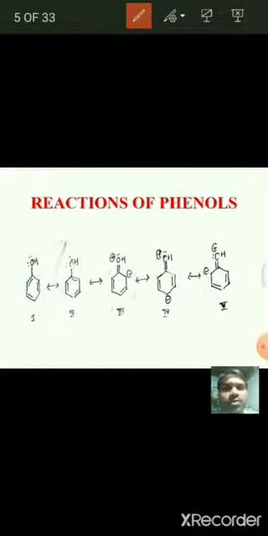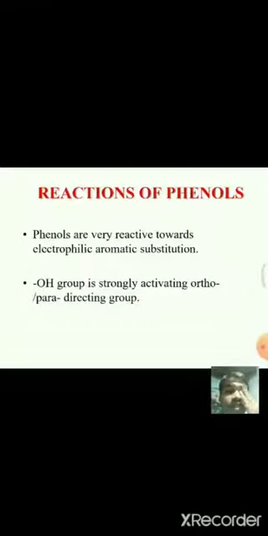See here, phenols are very reactive towards electrophilic substitution reactions. The OH group is a strongly activating ortho-para directing group. The general electrophilic substitution reaction is like this.